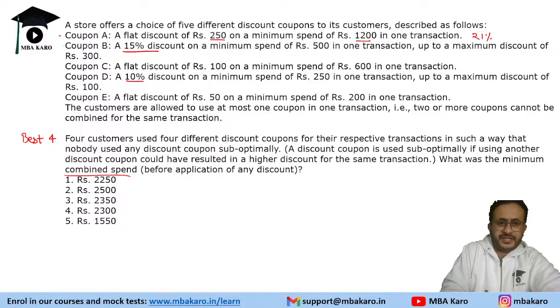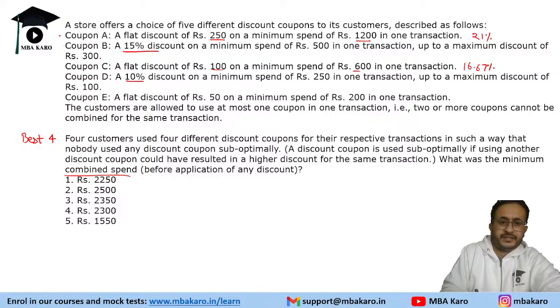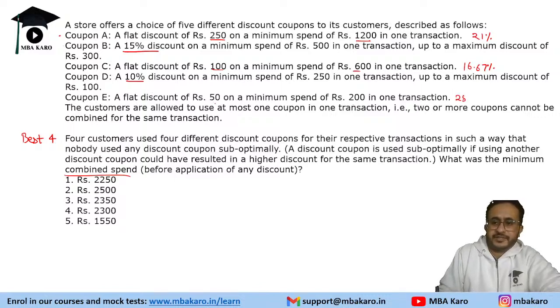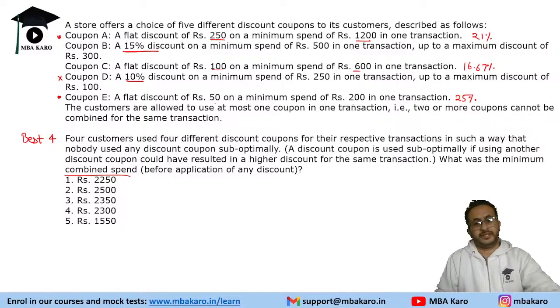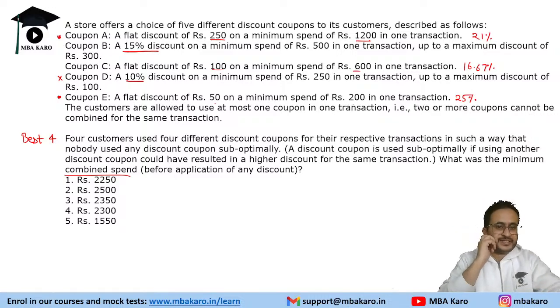These are percentage wise, these are fixed. 100 on 600 will be 16.67% discount, right? And here 50 on 200, that is 25% discount. So this is a high percentage discount. So the person will prefer these discounts. So ideally a person would avoid coupon D because coupon D is giving only 10% discount, right? So the person will try to get the best possible discount, right?